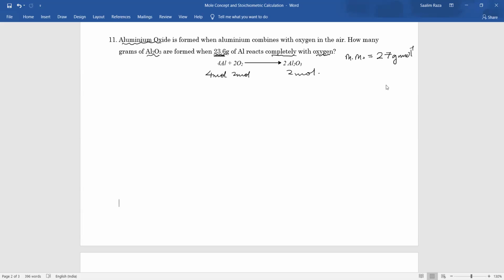So let us start here. If we have 4 moles, it gives 2 moles. They are asking me Al2O3, so I don't need oxygen. We just have to deal with aluminium and Al2O3. So from 23.6 grams, how many moles will we be getting? Let us first of all convert this into number of moles, which is the given mass, 23.6, divided by 27.